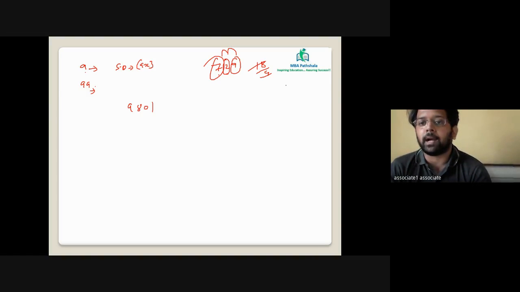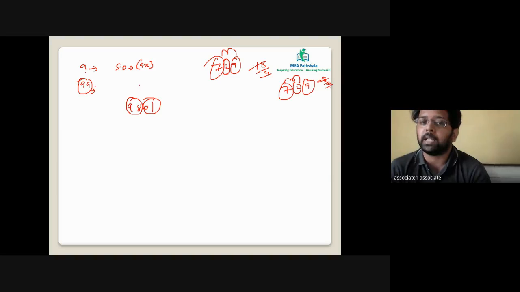For 9, we said I'm going to focus on one digit at a time from the right side and keep on adding the numbers. If the sum of digits is divisible by 9, the whole value will be divisible by 9. When you have two nines, the value becomes 99. So I'll start from the right side, but instead of one number at a time, I'm going to fix two numbers at a time.